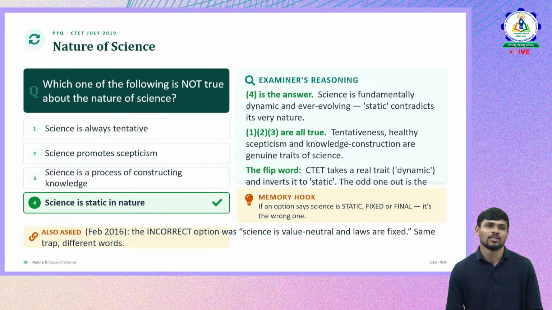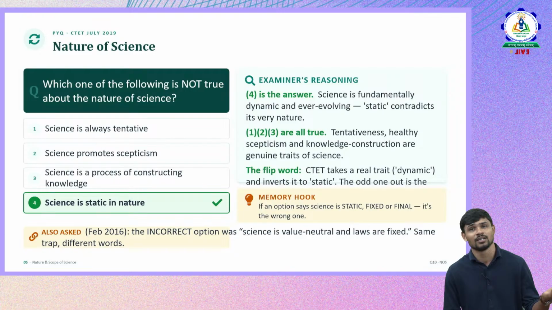Okay, so the first question was asked in 2019 July. Which of the following is not true about the nature of science? So the first question is about the nature of science. When we went through the analysis of this topic, the major focus was on the first concept, that is nature of science.